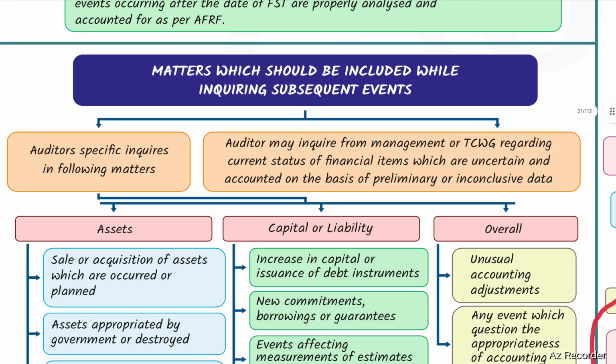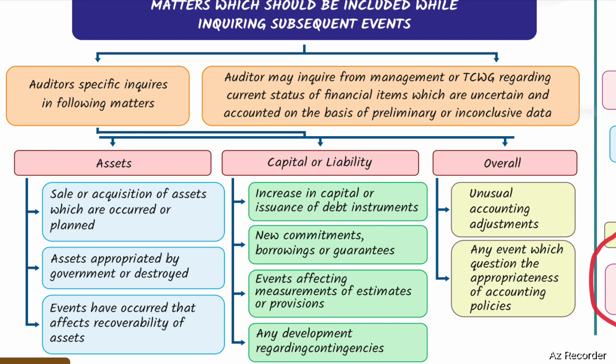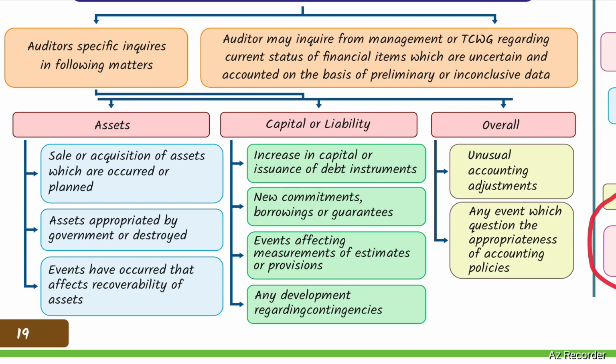Matters which should be included while inquiring about subsequent events. The auditor makes specific inquiries on the following matters regarding assets: sale or acquisition of assets which have occurred or are planned, assets appropriated by government or destroyed, events that affect recoverability of assets, capital or liability, increase in capital or issuance of debt instruments, new commitments, borrowings or guarantees, events affecting measurements of estimates or provisions, and any development regarding contingencies.